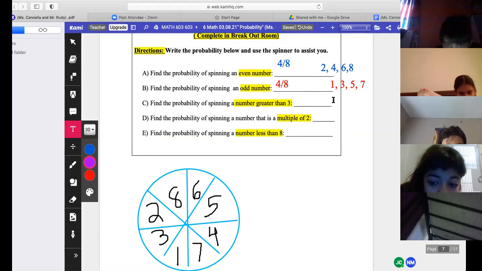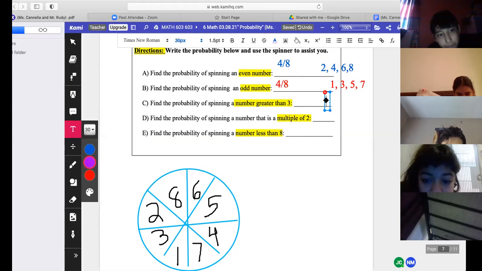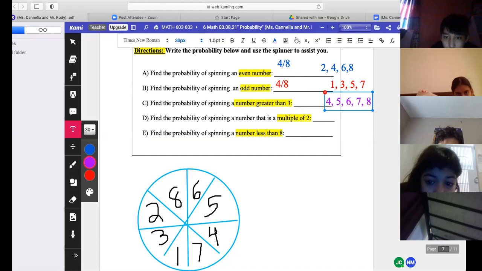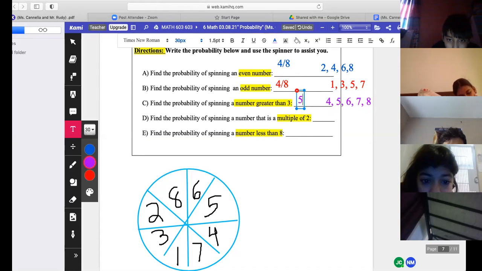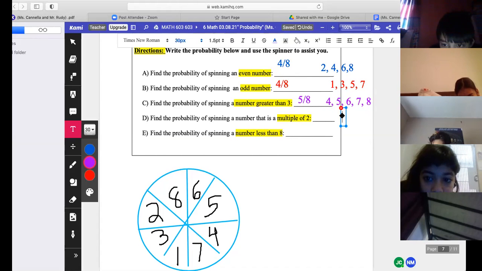Good. Do letter C. This is perfect. I love it. Find the probability of spinning a number greater than 3. There are 5 numbers that are above 3, which are 4, 5, 6, 7, and 8. So there will be a 5 out of 8 chance of getting a number higher than 3.